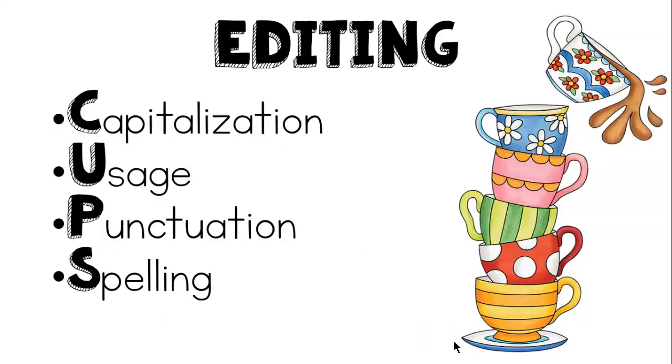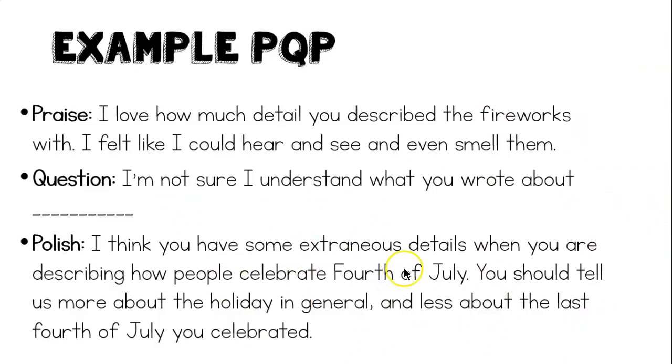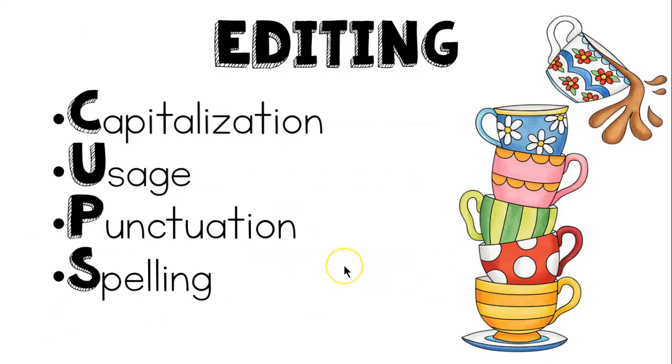After you do your PQP, you're going to fix anything that you have from the peer feedback that you agree with, and then you're going to go in and you're going to start editing. So this is the part where we finally start worrying about our conventions. You need to check your capitalization. Look for usage, so is anything spelled wrong?